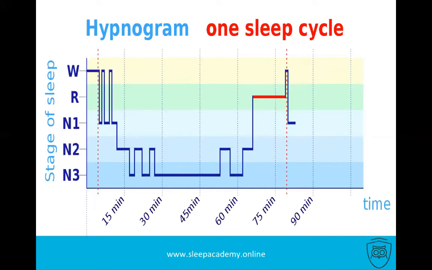And this is where you see W is for being awake, R for REM sleep, N1, N2, and N3. And down on the bottom is the time. So you'll see basically how we transition from one stage to the next, and this is just one cycle. As you can see, at the end of this cycle, we come back to wakefulness and then straight into N1.